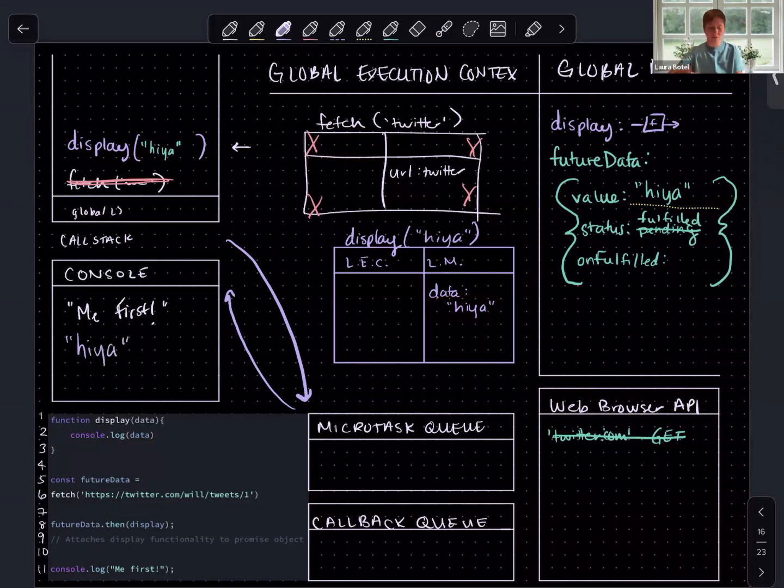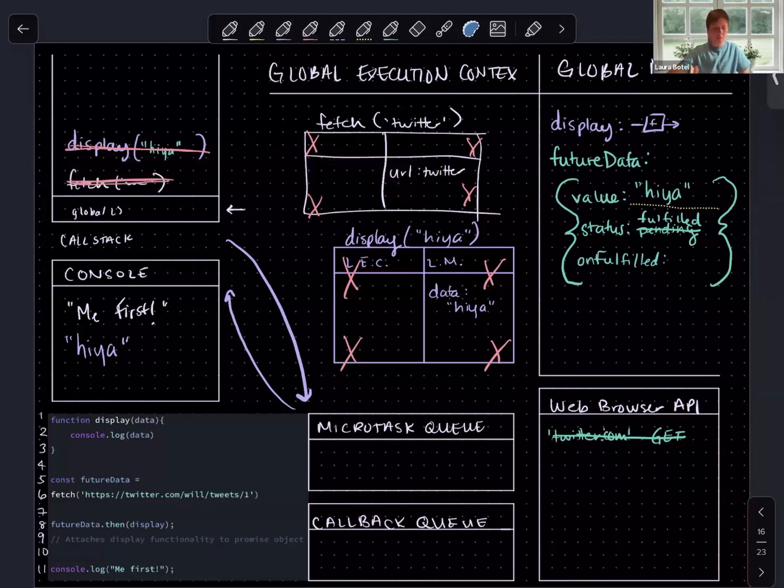There is nothing left to run inside this code, so we will do our regular cleanup. We will mark it as eligible for garbage collection. We will pop it off the call stack. Our thread of execution will weave its way back into global.